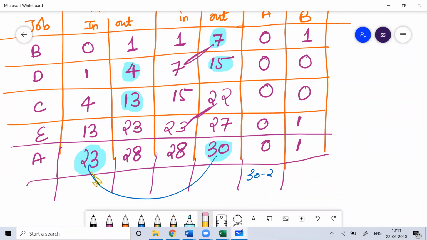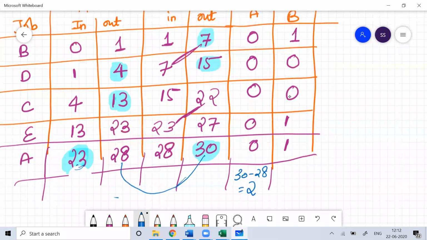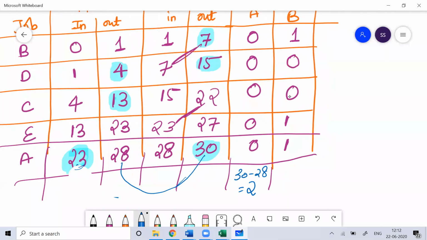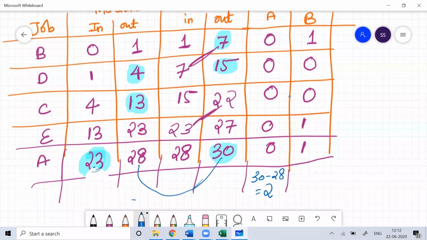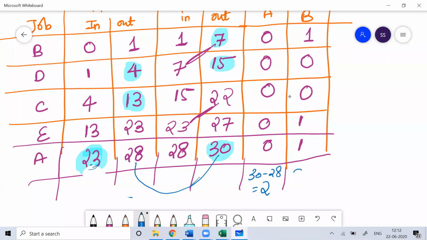If job A gets over after 28 hours, it will wait for another 2 hours so that the complete work gets over on machine A. Similarly, the total idle time for machine B is 1, 2, 3 hours.